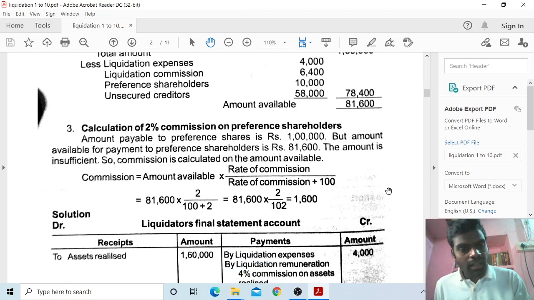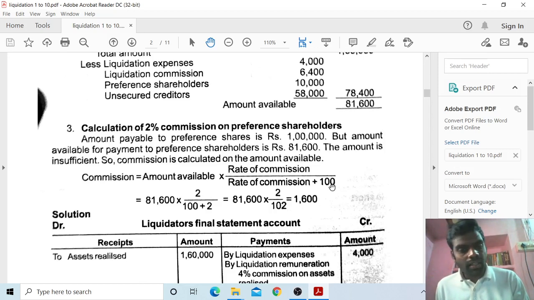The balance is insufficient, so calculate the 2% commission on preference shareholders. The amount payable to preference shares is 1 lakh, but the amount available for payment to preference shareholders is 81,600, which is insufficient. So commission is calculated on the amount available. Commission equals amount available times rate of commission divided by 100 plus rate of commission.